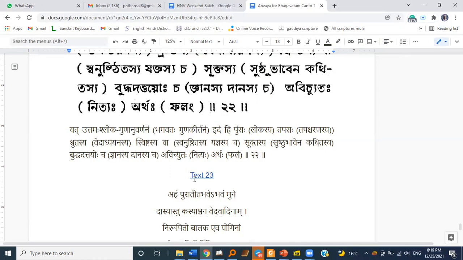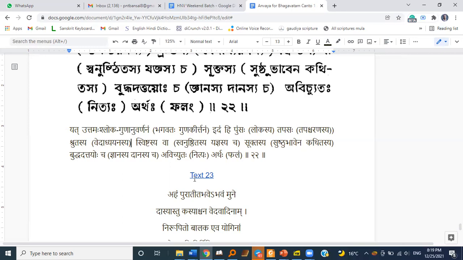So the guna kirtan of the Lord is the imperishable fruit, the eternal fruit of people who are performing tapasya.